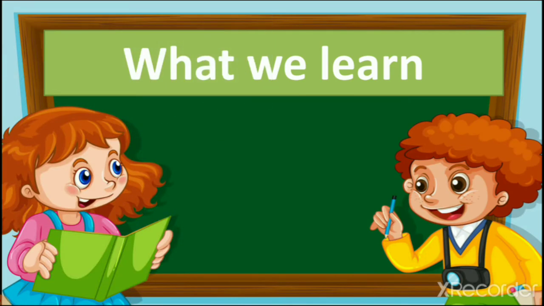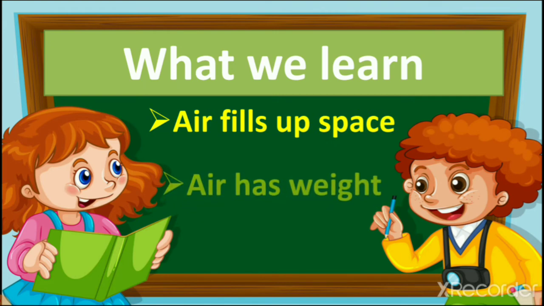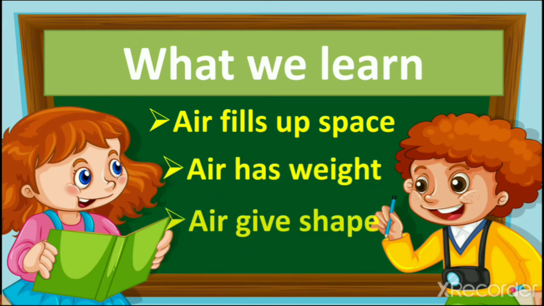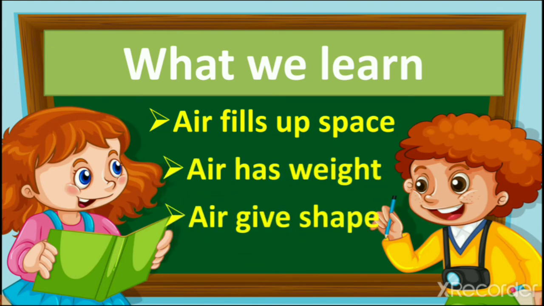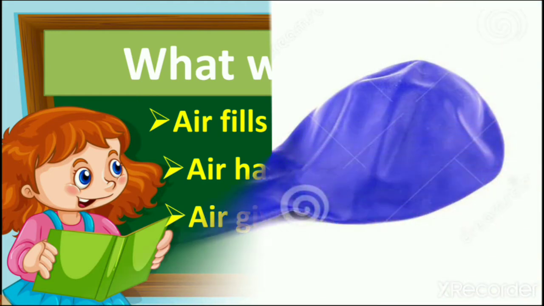Then we learn that air fills up space, air has weight, air gives shape, right? So these three things we learned in the previous lecture. First we learn about air fills up space.